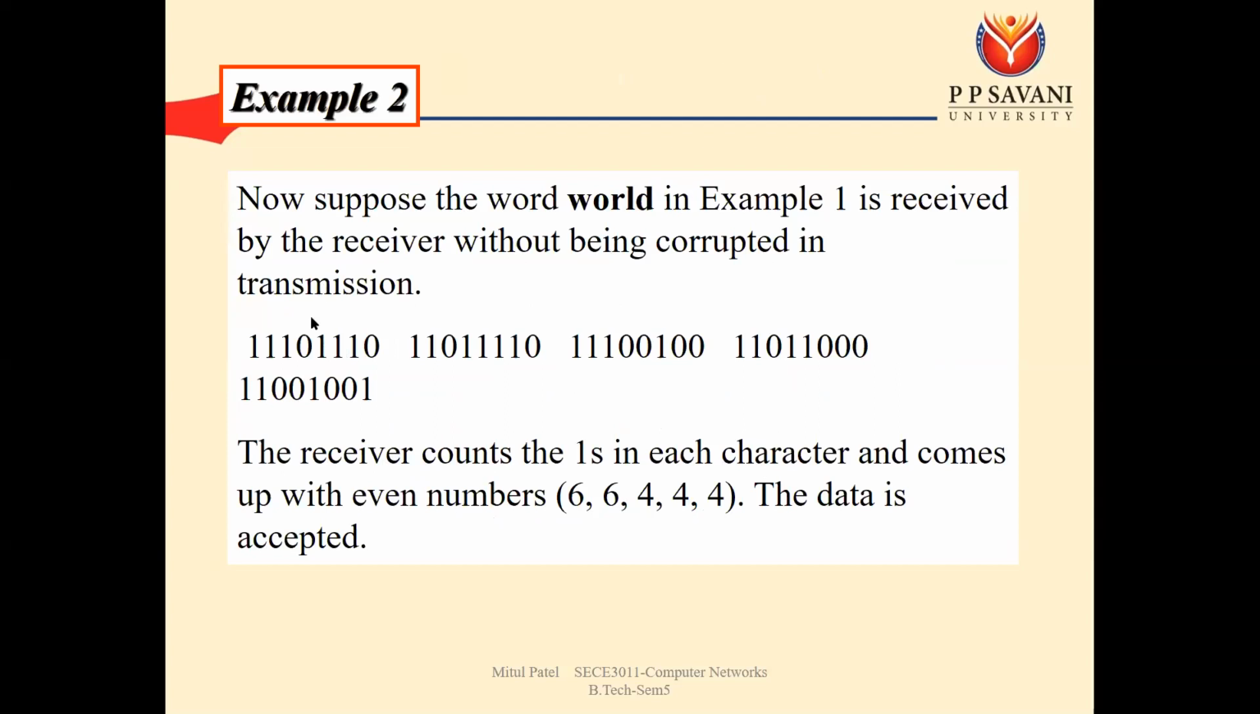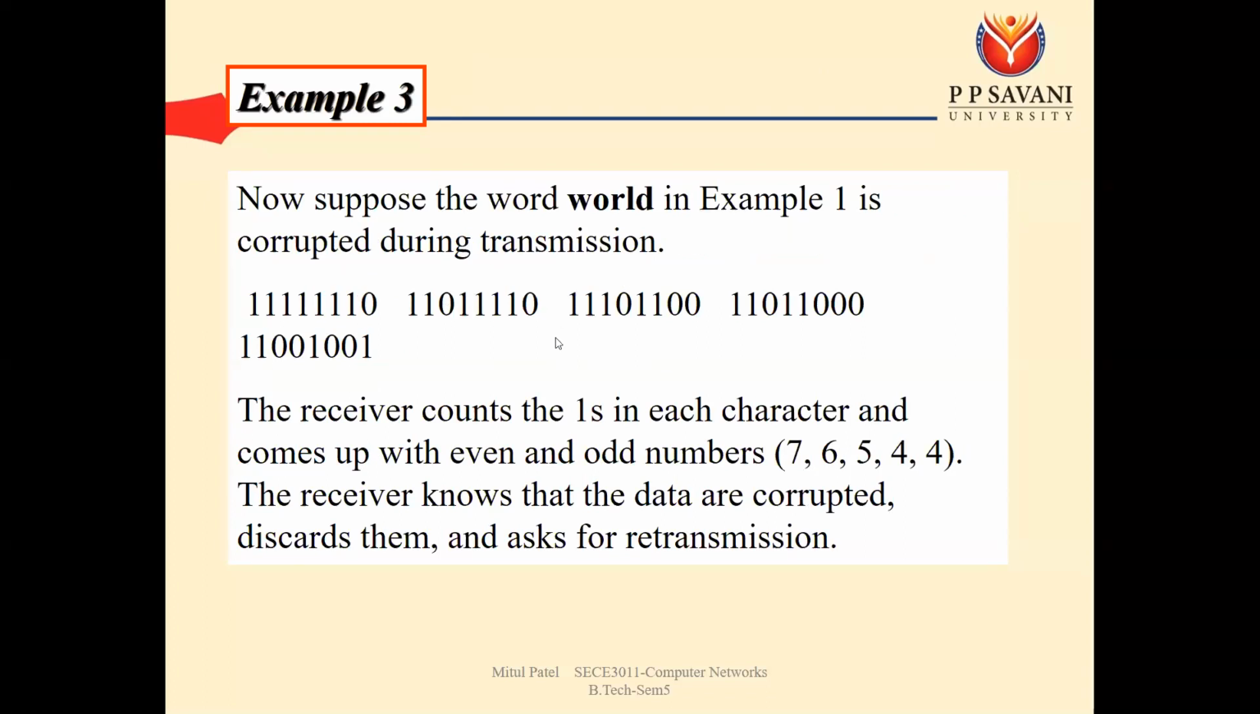Now what will the receiver do? The receiver will count the number of ones in each group. Here 6, here 4, here also 6, here 4, here also 4 ones. So it is correct. It may be possible that some bit gets changed, so this 1 becomes 0, and the number of ones becomes 3. If any value in your group comes out odd, that means the data is corrupted during the transmission, so we cannot accept such type of data.